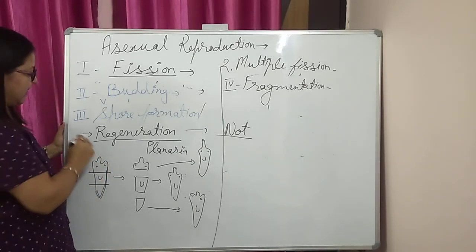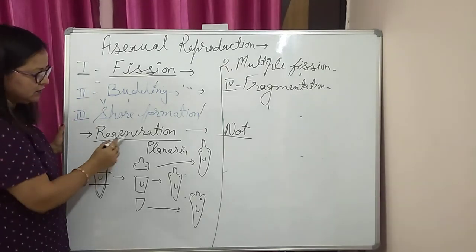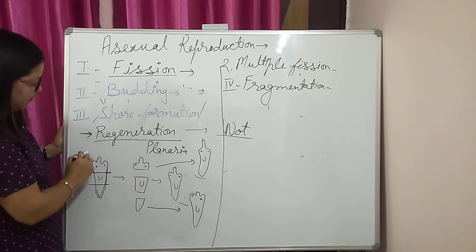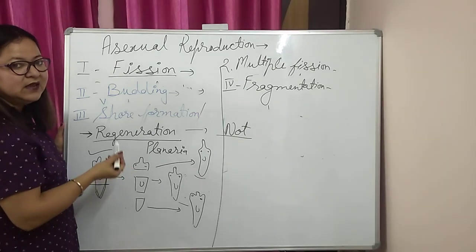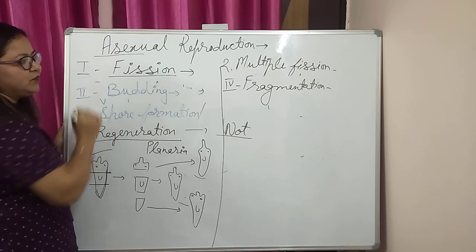Now the question comes, why are we studying it in asexual modes of reproduction? Because in this process we are getting the offspring from a single parent by the process of mitosis only. That's why we are studying this concept in asexual reproduction.